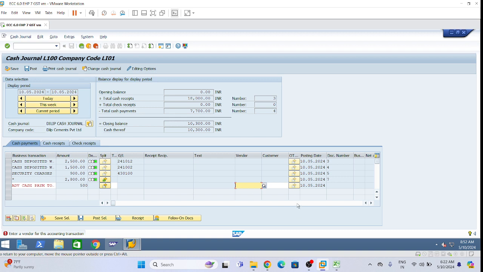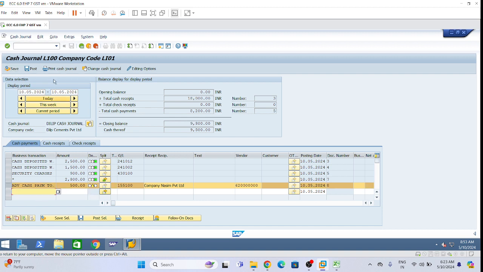It is asking for vendor, which is correct, right? So let's suppose I will give 20000. Select this one, and then click on save, and then click on post.